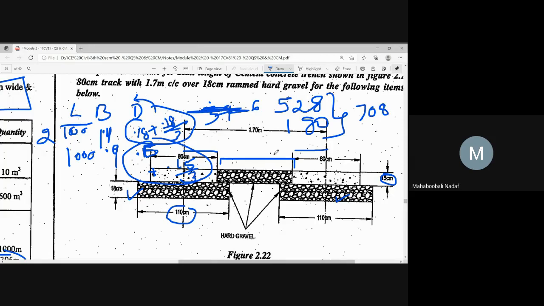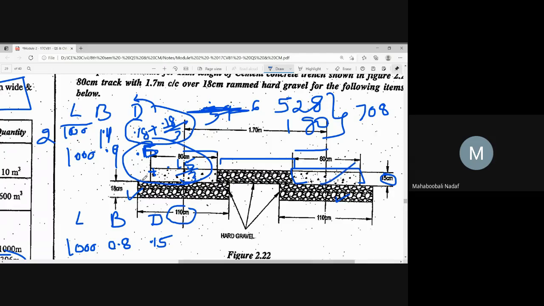Same material will come for consolidation also. Concrete, you tell me concrete. Concrete I will write L, B, D. So what is the width here? 80 centimeter means 0.8. What is the length? Length is 1000. Okay? What is the depth? 15, 0.15.